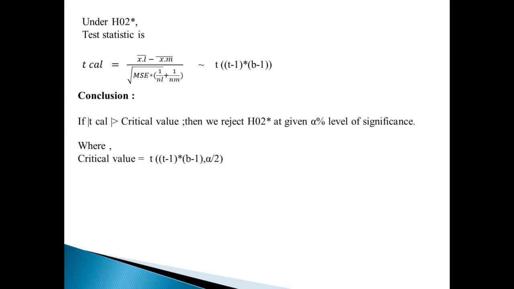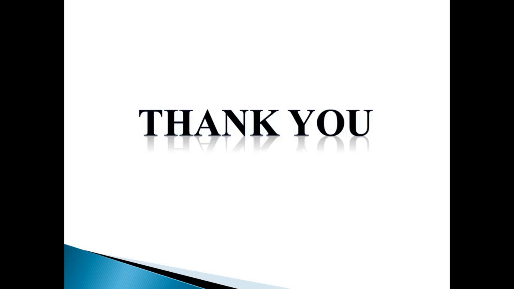Here our critical value is t with error degrees of freedom t minus 1 into b minus 1, comma alpha by 2, where alpha is our level of significance. So in this way we test our hypothesis. Thank you.